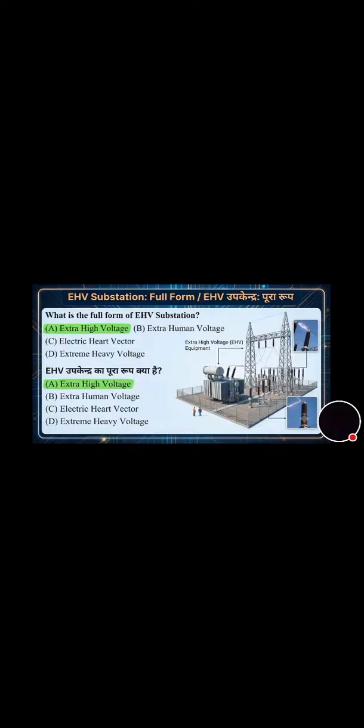Now we will move towards the next question. This is a very important question, and this is a very common thing you can see on electrical appliances. What is the full form of BEE in energy management? Its correct answer is option C, that is Bureau of Energy Efficiency.